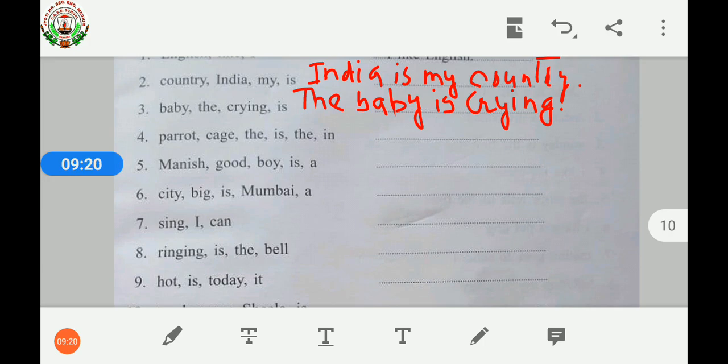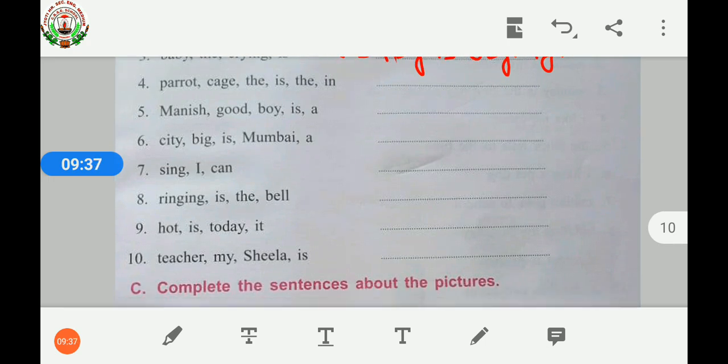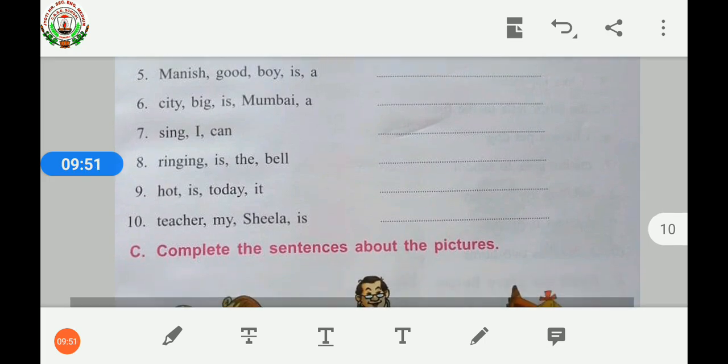Let's arrange it in a proper order. The parrot is in the cage. Fifth one, Manish, good boy is a. Manish is a good boy. Sixth one, city big is Mumbai a. Mumbai is a big city. Seventh one, sing I can. I can sing. Eighth, ringing is the bell. So the bell is ringing.